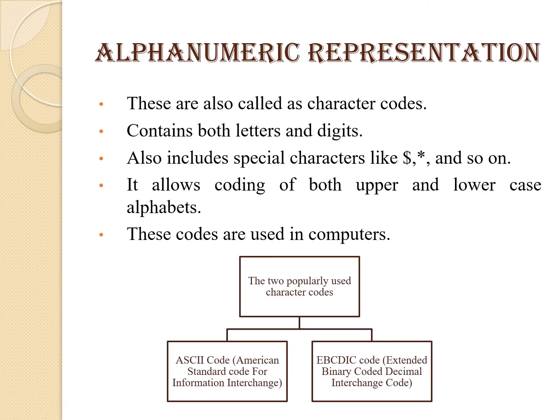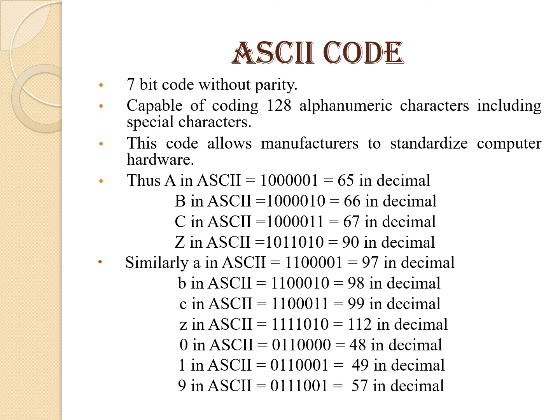Next is alphanumeric representation. These are also known as character codes, and they contain both letters and digits. They also include special characters like dollar, asterisk, and so on. They allow coding of both upper and lowercase alphabets, and these codes are used in computers. The two popularly used character codes are ASCII code and EBCDIC code. ASCII stands for American Standard Code for Information Interchange, whereas EBCDIC stands for Extended Binary Coded Decimal Interchange Code.